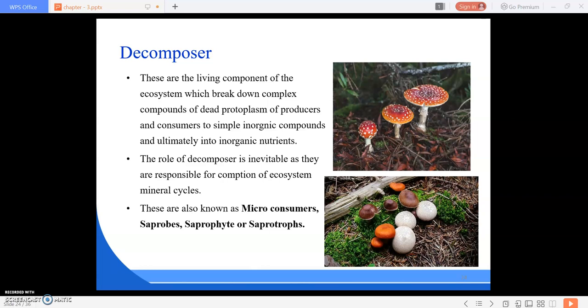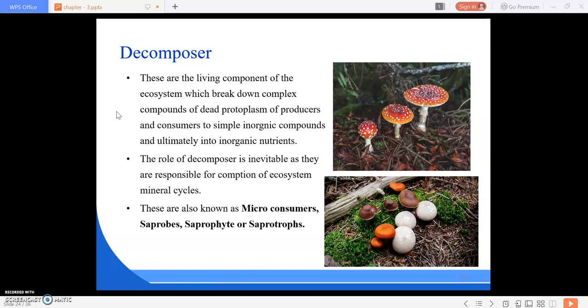Consumers are again subdivided into two: macro consumers and micro consumers. Macro consumers are divided into three: primary consumers, secondary consumers and tertiary consumers. Next is the decomposer. Decomposers are also known as micro consumers. These are the living components of the ecosystem which break down complex compounds of dead protoplasm of producers and consumers into simple inorganic compounds, and ultimately into nutrients.